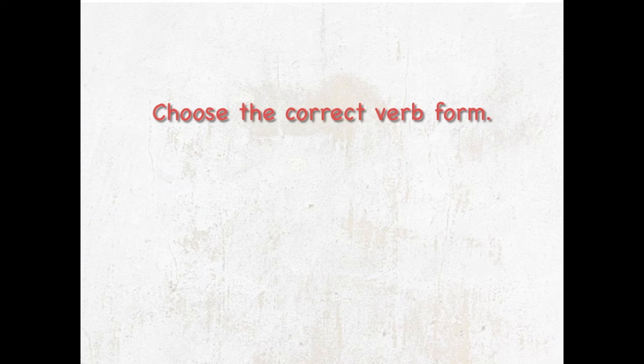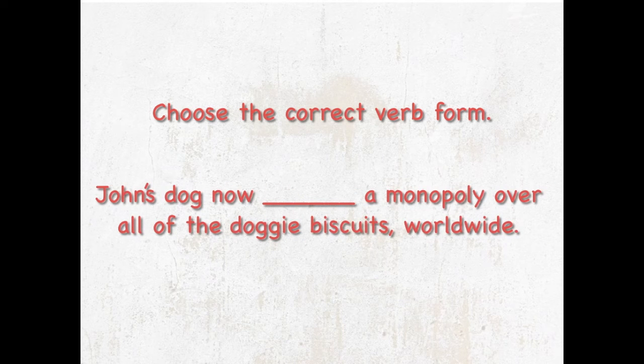Now we're going to choose the correct verb form. Ready, go. John's dog now blank a monopoly over all of the doggy biscuits worldwide.